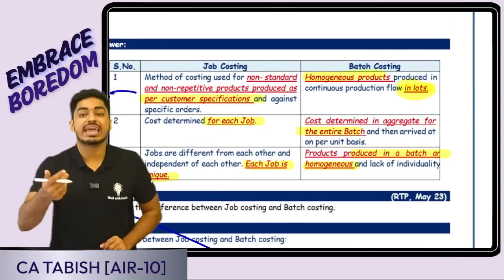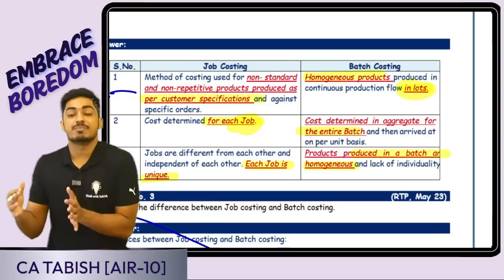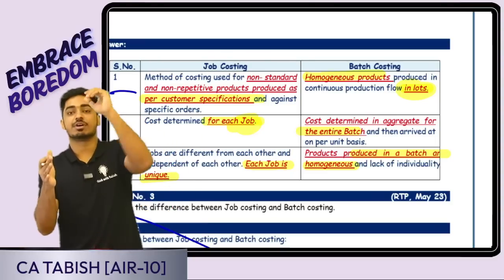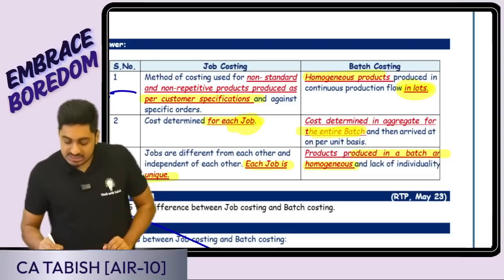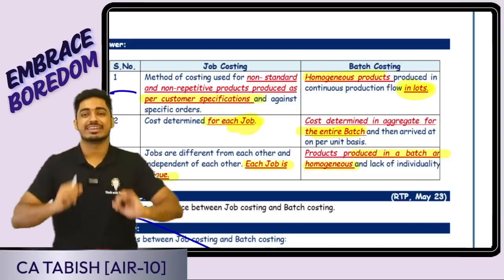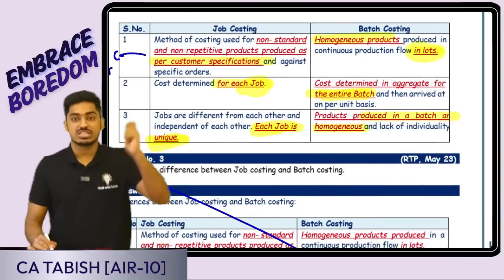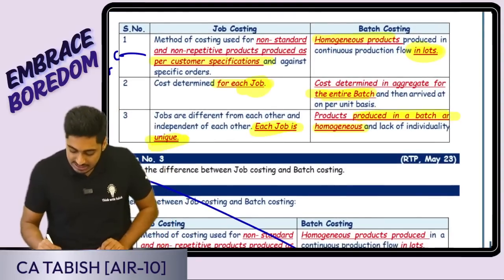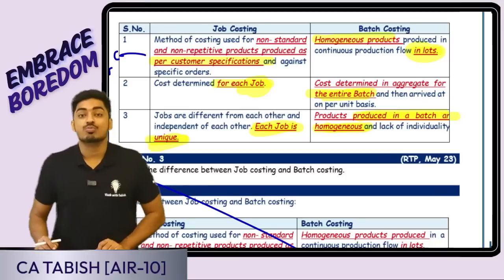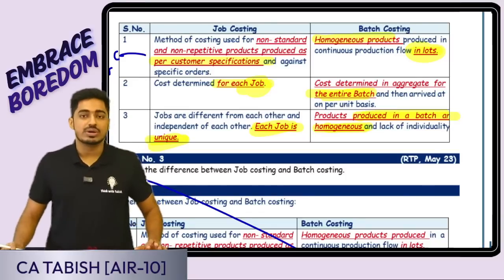How do I calculate the cost? In job costing, cost is calculated for every job. In case of batch costing, I will do all calculations for a batch. Yes or no, everyone? Once I calculate the total cost for a batch and divide by the number of units, I'll get the cost per unit for a batch. Each job is different because it is based on the specific requirement of the customer. Here, goods produced in a batch are homogeneous. Same products are only produced in a batch. Is this clear, everyone? Question 2 is also over.